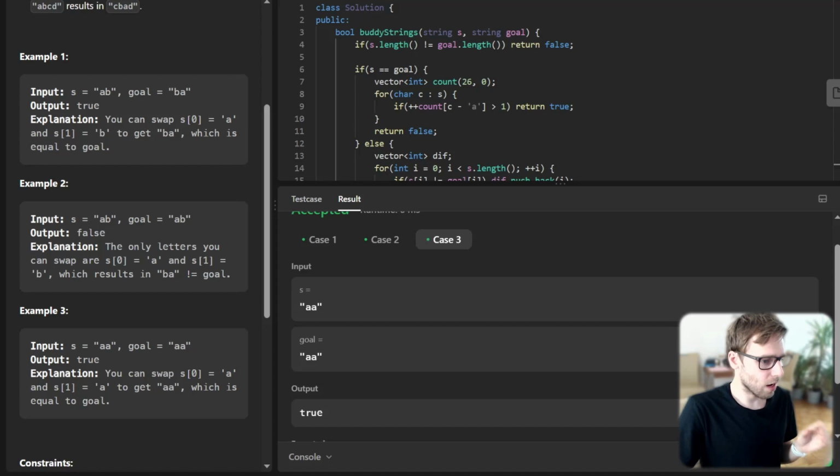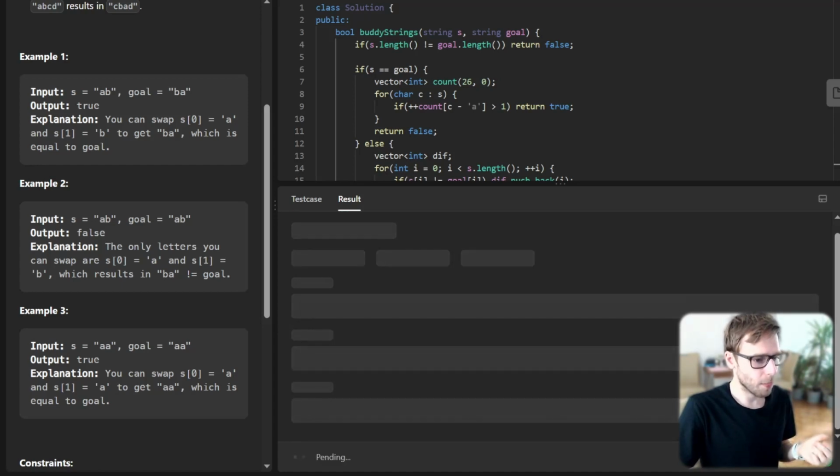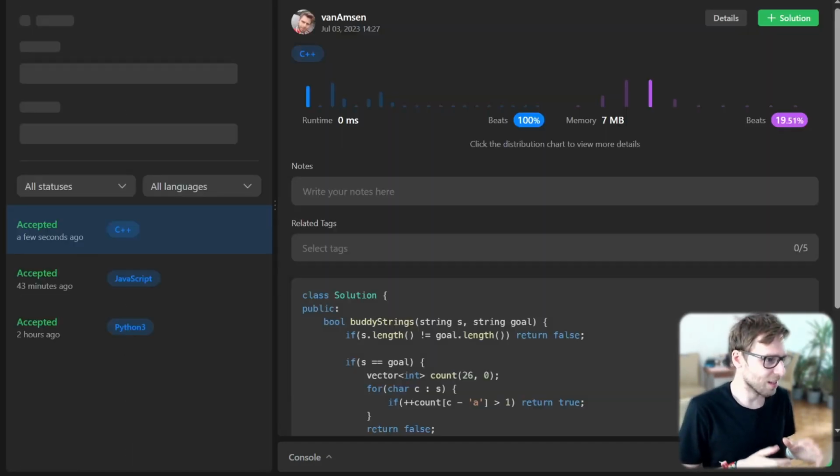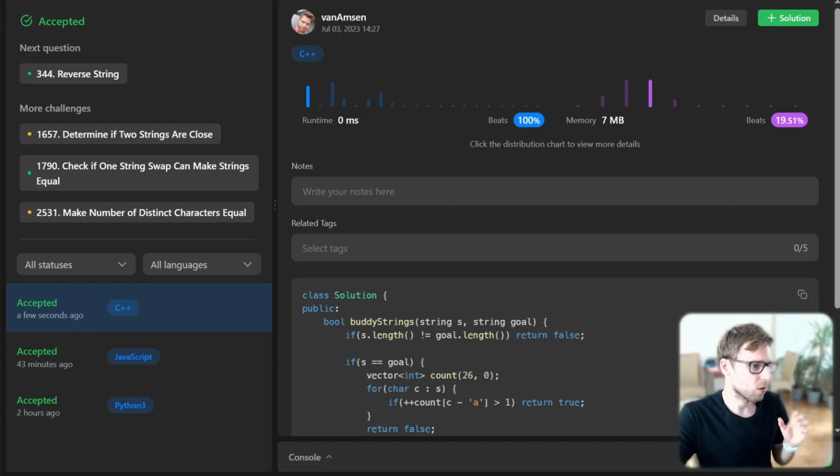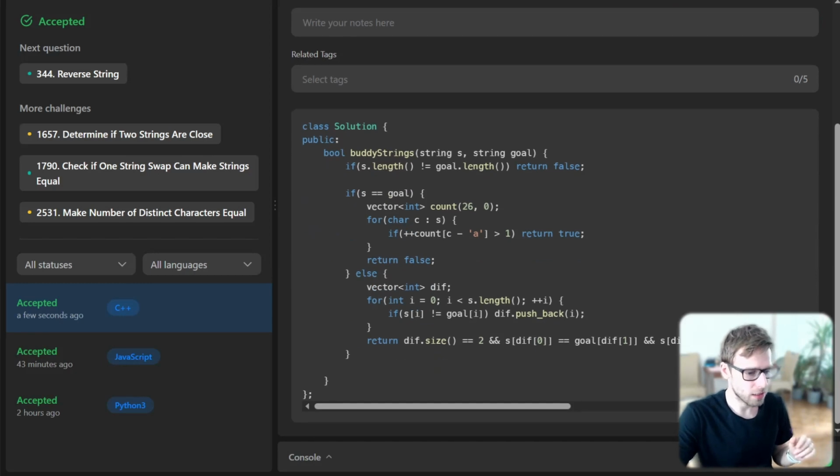Let's run our code for unseen test cases to verify everything works. Yes, everything works, and we can see that our implementation beats 100% with respect to runtime, so it's really efficient, and also 20% with respect to memory. So our solution works as expected.